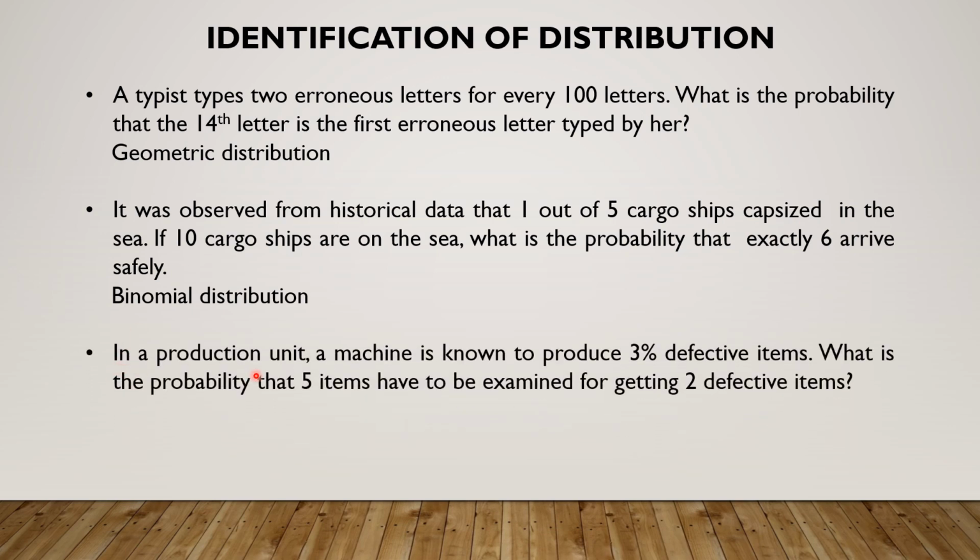In a production unit, a machine is known to produce 3% defective items. What is the probability that 5 items have to be examined for getting 2 defective items? See that the emphasis is on inspecting 5 to get 2 defective. That is, it is more on the number of trials, and therefore the problem is done using negative binomial distribution.